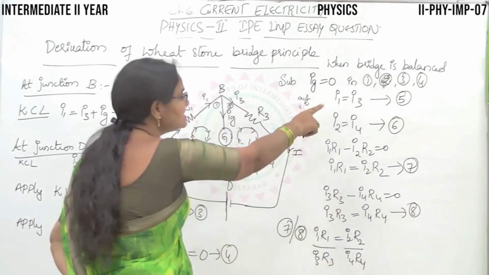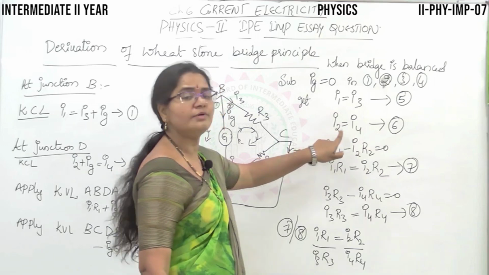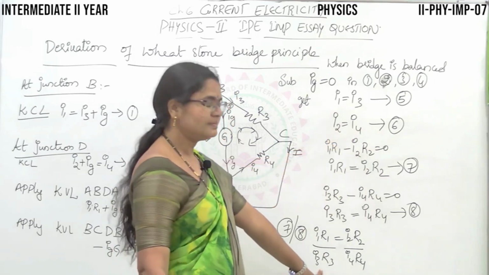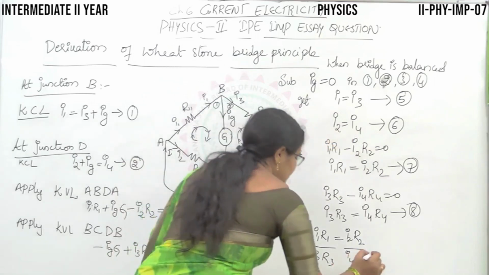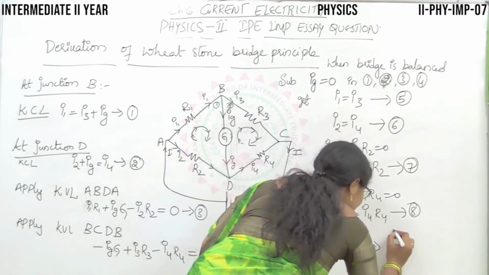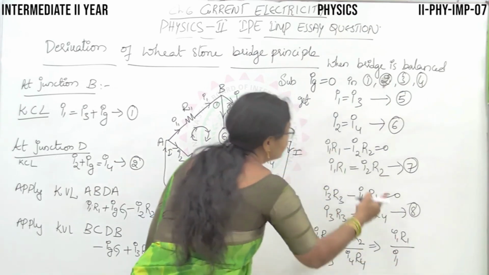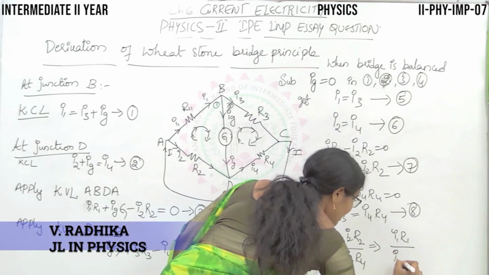Now, from conditions 5 and 6, we have I1 equal to I3 and I2 equal to I4. Just substitute those here. For I3, I am substituting I1 from condition 5.